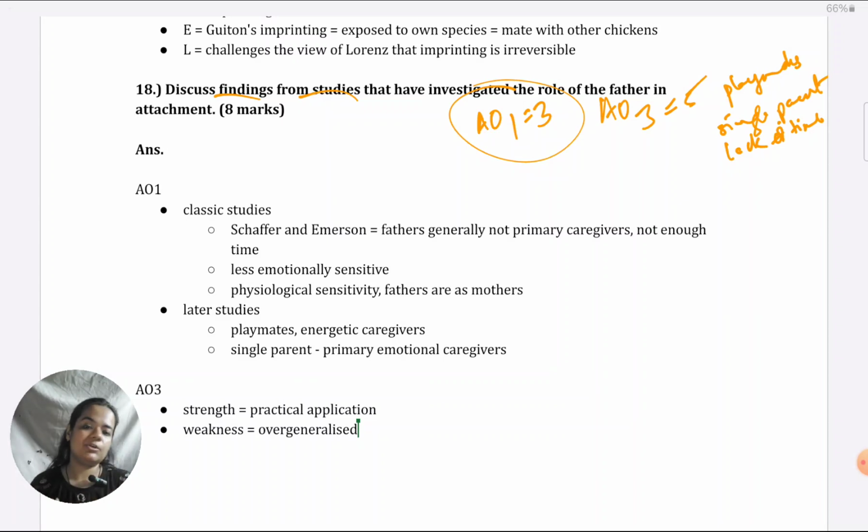What is the quality of their interaction with the children? There's no manipulation of that, and not enough detailed study of that because the focus was actually on mother-child relationships of those studies. So having that sort of methodology and then trying to say that fathers are not primary caregivers could be a weakness. Or like I said, there could be other confounding variables and only a correlational relationship is being overgeneralized. That could be a weakness.